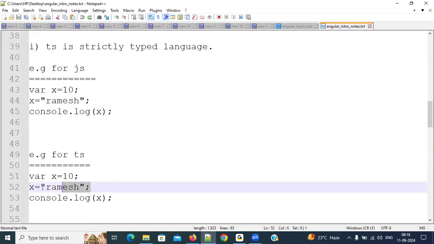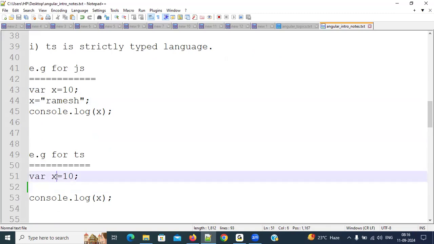Now here, I am writing an example for TypeScript. For example, x equal to 10. See here, I am not specifying the data type. But TS is a strictly typed language. Respond, everybody, what is the output I will get? I am writing x equal to 10 and printing the x, but I am not specifying the data type. 10 or error? Since we are not specifying the data type, we have to define what type of data, so we'll get an error.